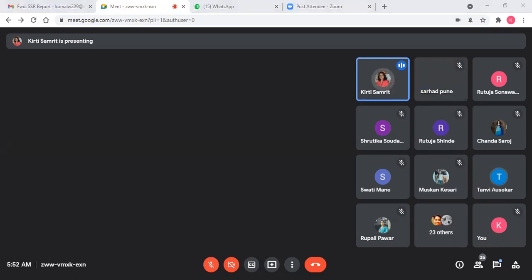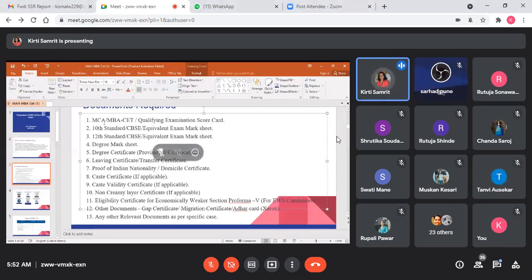Okay, so for open category, you will need the examination scorecard, 10th and 12th mark sheets, your graduation mark sheet, your degree certificate, your TC or LC, then nationality and domicile, that you are an Indian and you belong to Maharashtra, right? And if you belong to EWS, economically weaker section, you will have to provide the EWS certificate. Otherwise, the documents till 7 are enough. Okay? Yes. Thank you. You can take a screenshot.